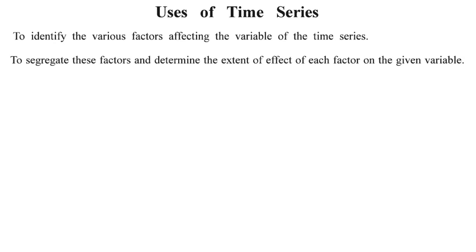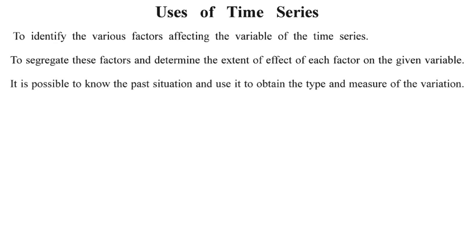After identifying, we can segregate and differentiate these factors and check the effect of each and every factor. Maybe rain affects my harvest the most, maybe tilling does not affect it that much, maybe fertilizer has a mediocre effect on my harvesting. So based on this segregation of factors, I can understand which factor affects my variable the most. And once I know which factor affects my variable the most, I can try to maximize that variable.